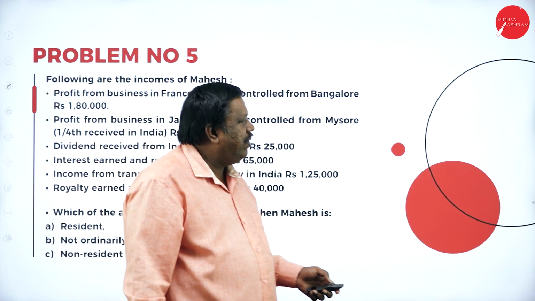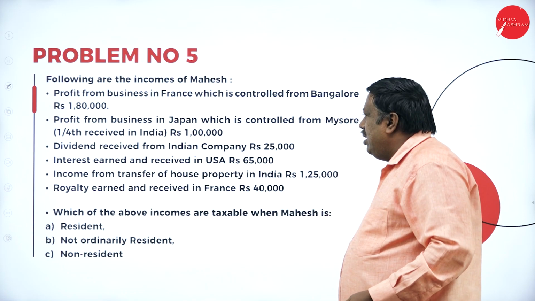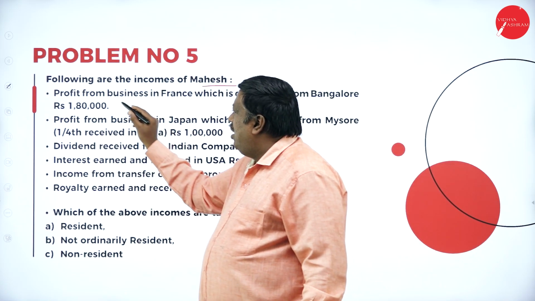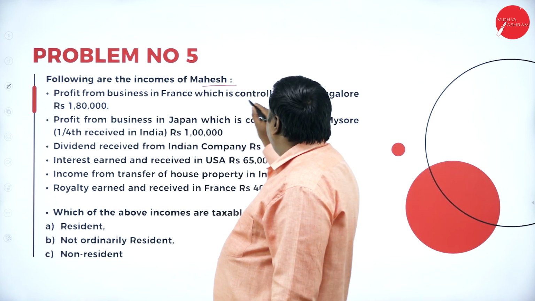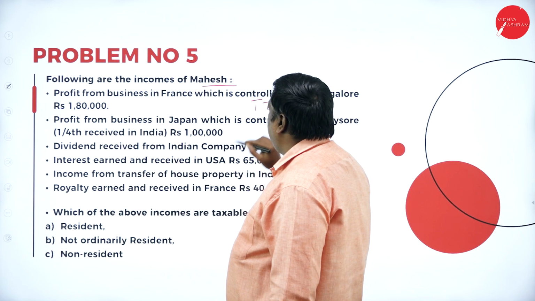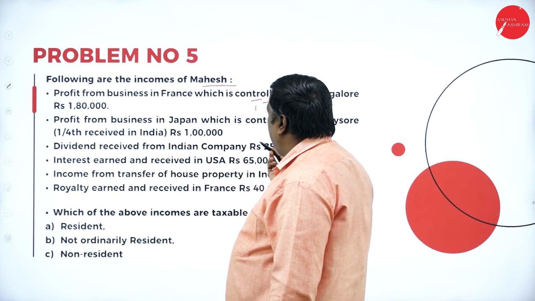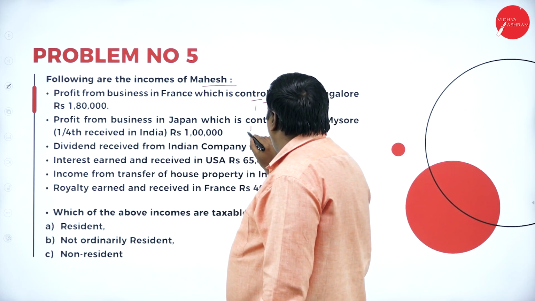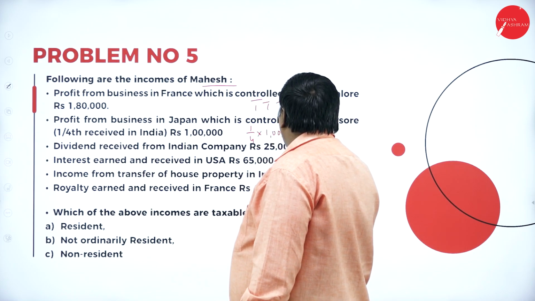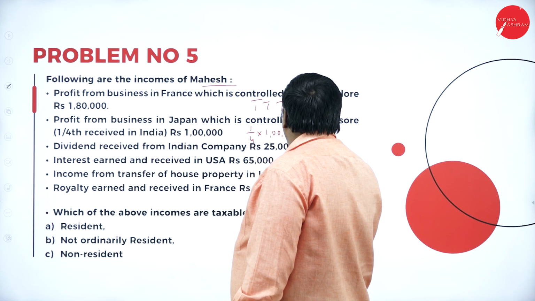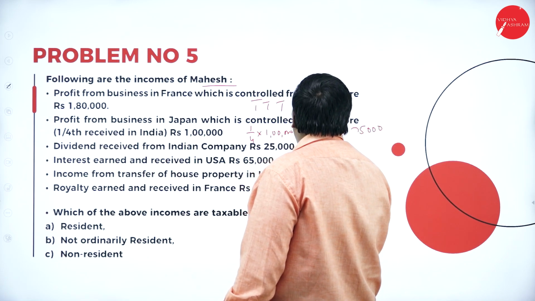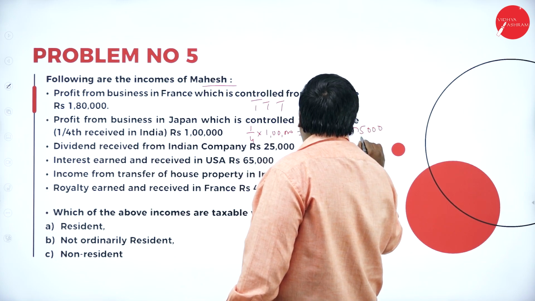Next one we have here, problem number 5. Mr. Mahesh. Same thing here. Profit from business in France, which is controlled from Bangalore, taxable in all the three cases. Profit from business in Japan, 1/4 into 1 lakh, that is 25,000 and 75,000. 25,000 is taxable in all the three cases.